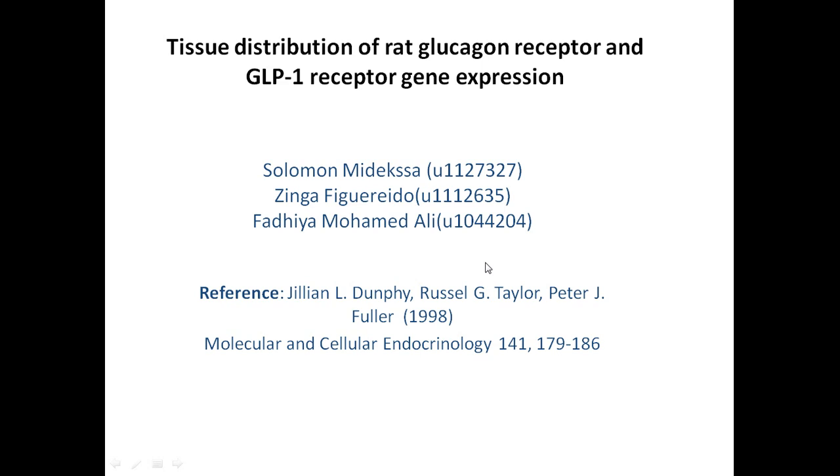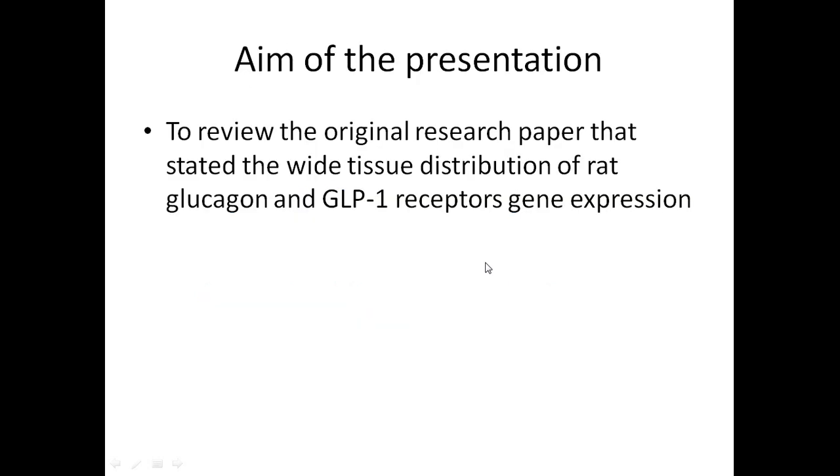Tissue distribution of rat glucagon receptor and glucagon-like peptide 1 receptor gene expression. This work will be presented by Solomon, Zinga, and Fadhiya. The aim of this presentation is to review the original research paper that stated the wide tissue distribution of rat glucagon and glucagon-like peptide 1 receptor gene expression.